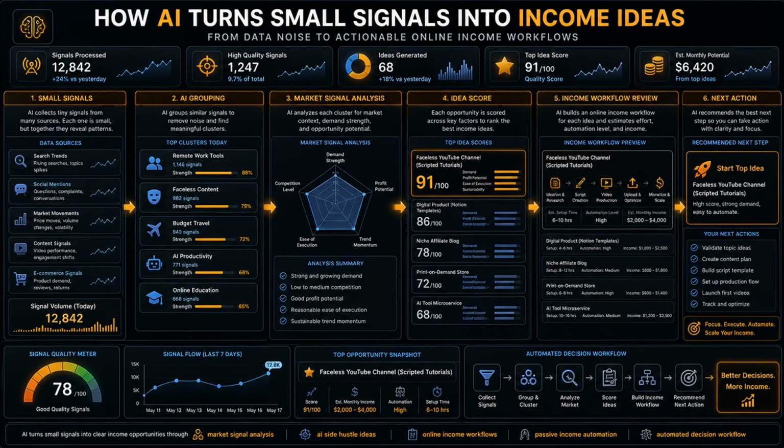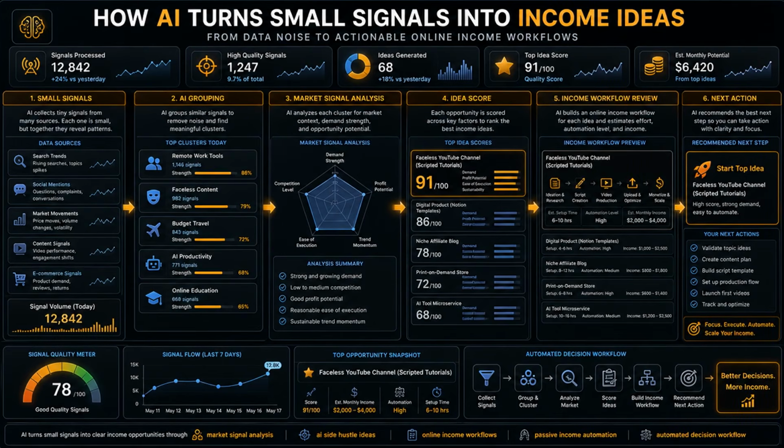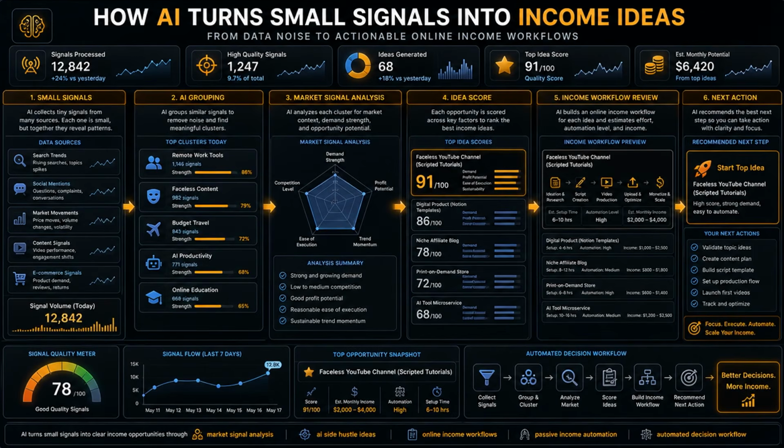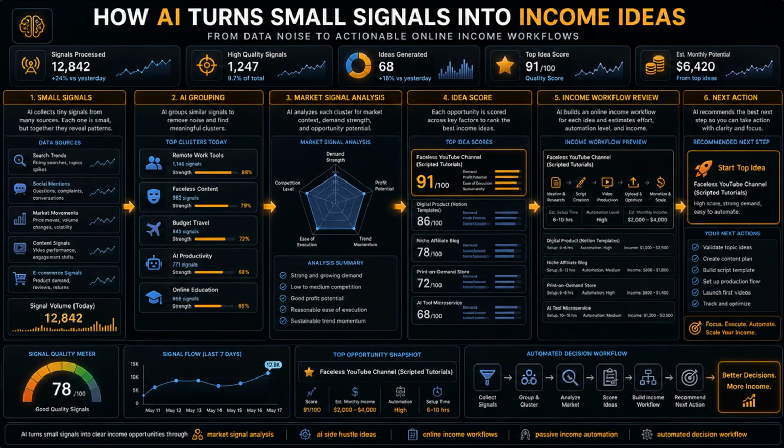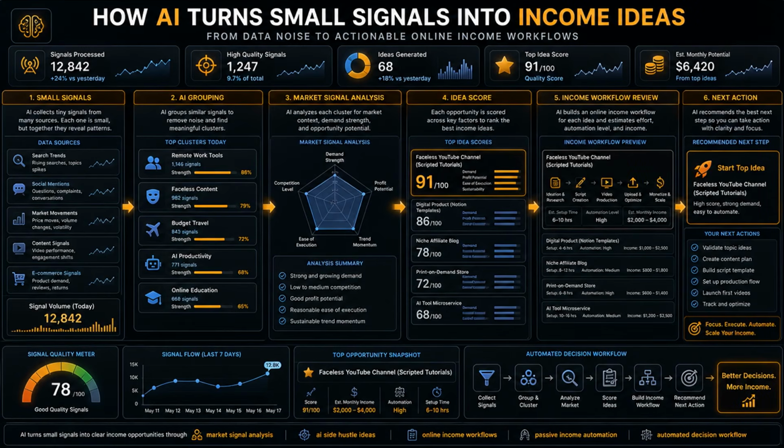The fourth part is passive income automation. This phrase can be misunderstood, so it should stay realistic. Passive does not mean nothing happens. It means the workflow is built so repeated tasks are organized, reused, and improved over time. AI can help draft outlines, compare topics, summarize patterns, score ideas, and prepare decision notes. That does not remove the need for work, but it can make the work less chaotic.